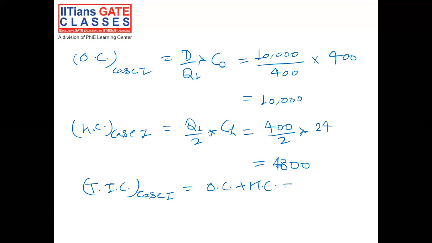So this would be equal to 10,000 plus 4,800. So the total would come as 14,800 rupees.